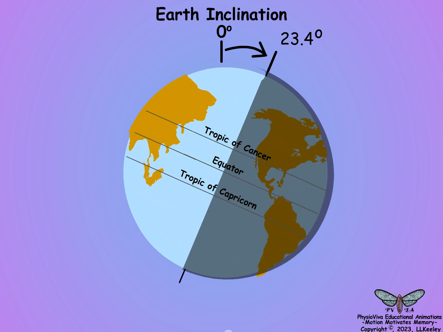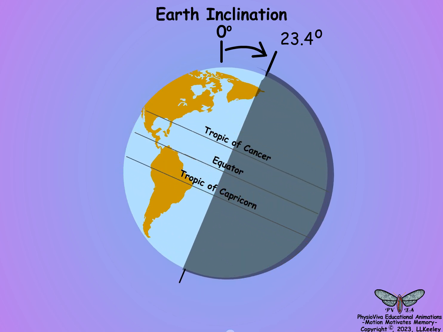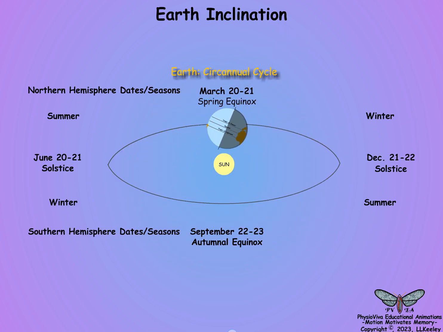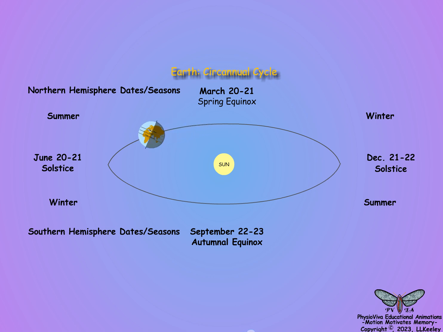The Earth tilts at 23.4 degrees to the perpendicular as it rotates in its orbit. This inclination results in the changing seasons as the Earth travels in its 365-day annual rotation around the Sun. March 2021 is the spring equinox when the day and night are equally 12 hours long. From March 2021 through June 2021, the inclination leans the northern hemisphere toward the Sun.